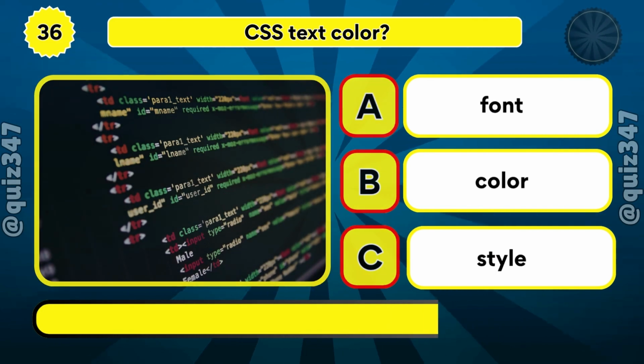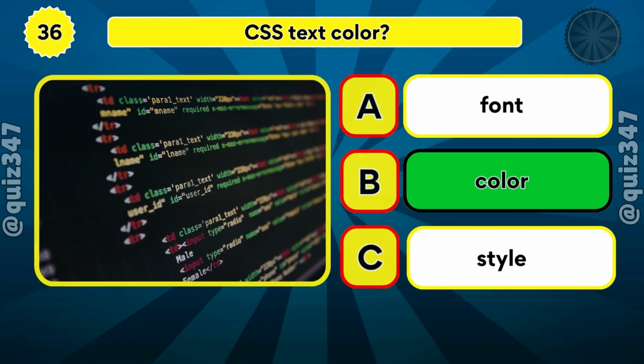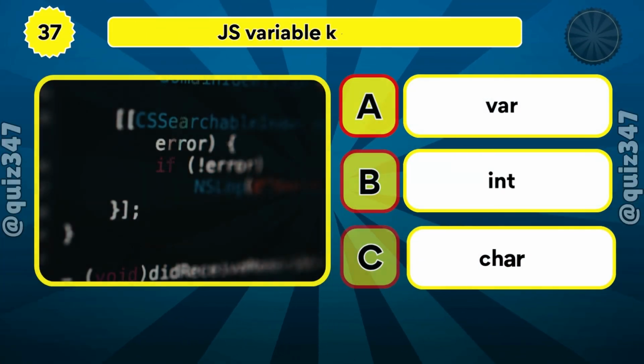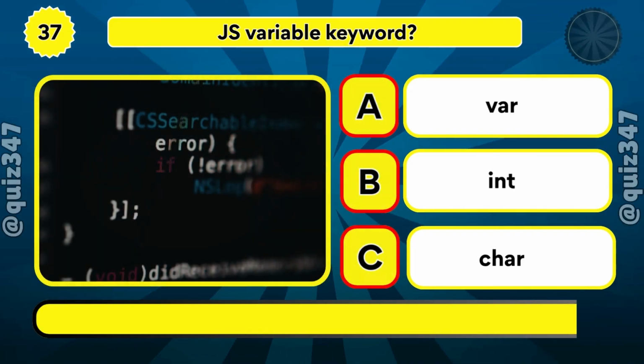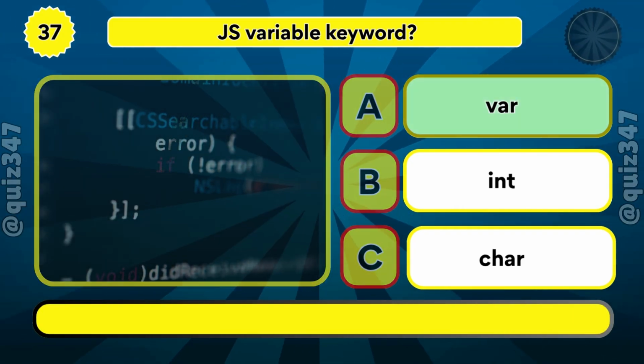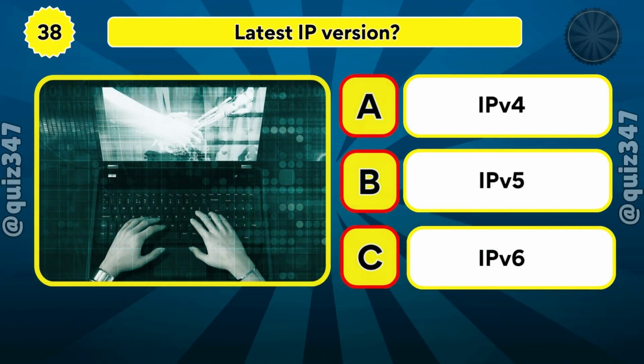Which CSS property sets text color? Which keyword declares a variable in JavaScript? Which is the latest IP version?